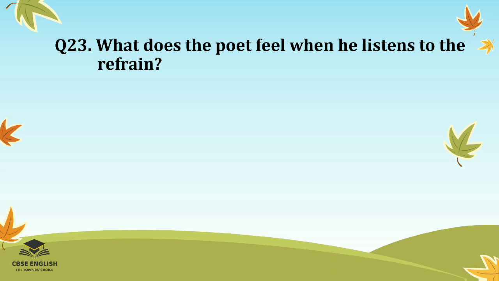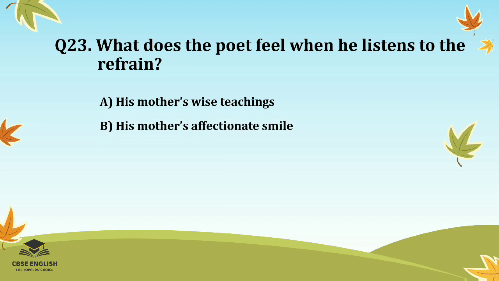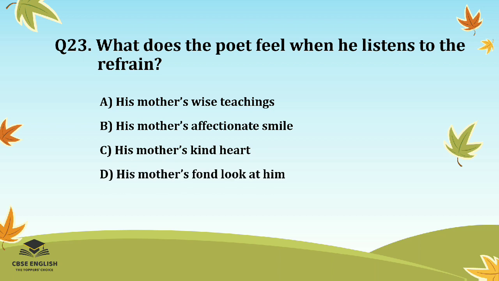Question number 23. What does the poet feel when he listens to the refrain? Options are his mother's wise teachings, his mother's affectionate smile, his mother's kind heart, or his mother's fond look at him.